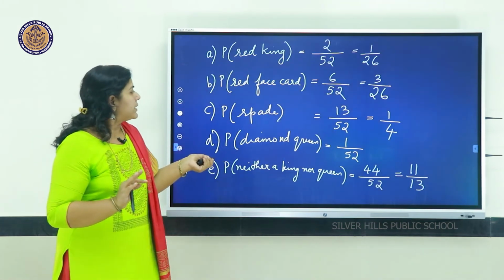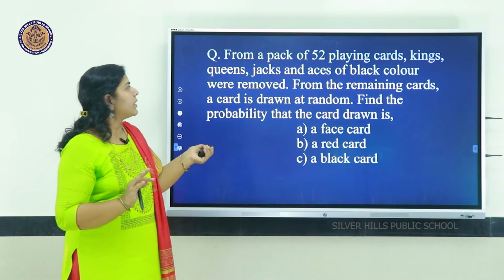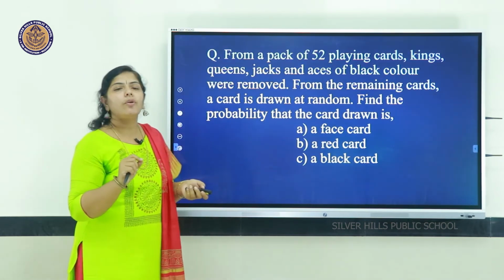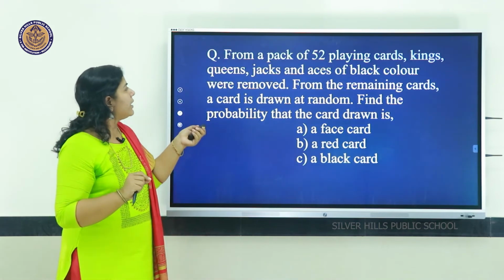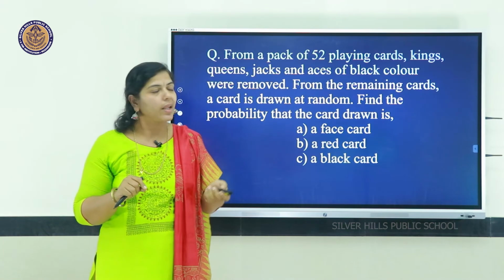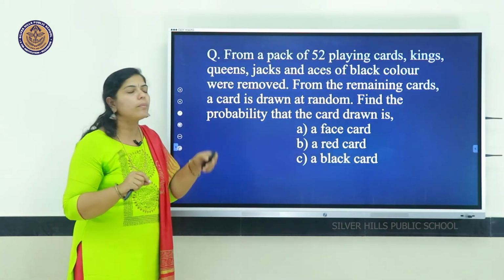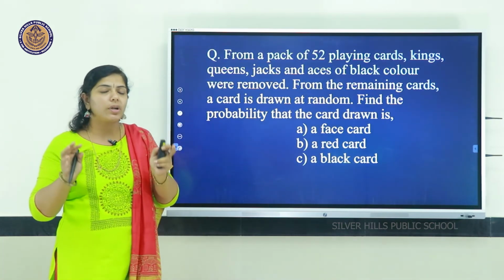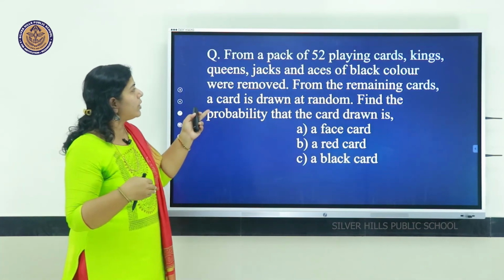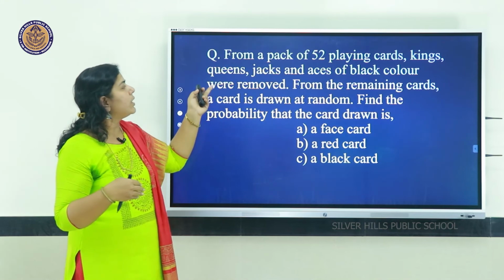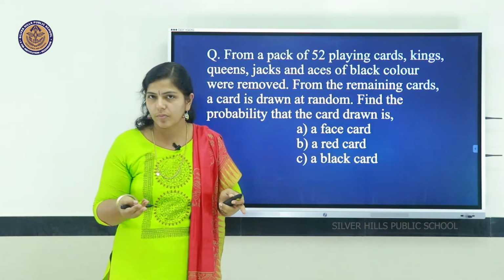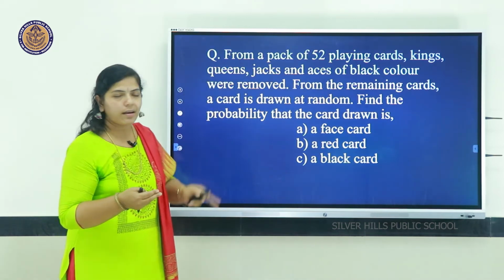Next, one more question based on the cards. From a pack of 52 playing cards, kings, queens, jacks and aces of black color were removed. From the total 52 cards, what all things are removed? Kings, jacks, queens and aces of black color.